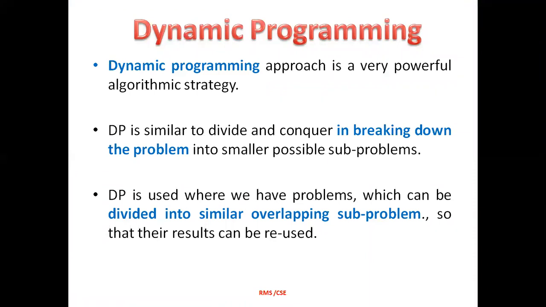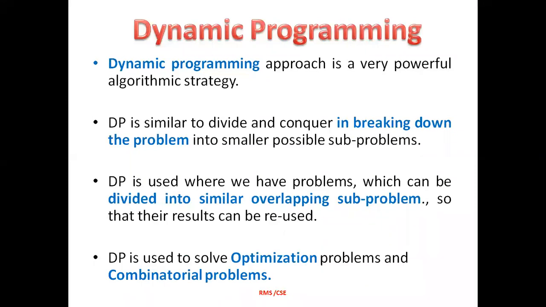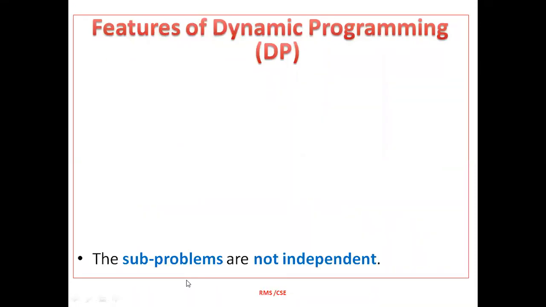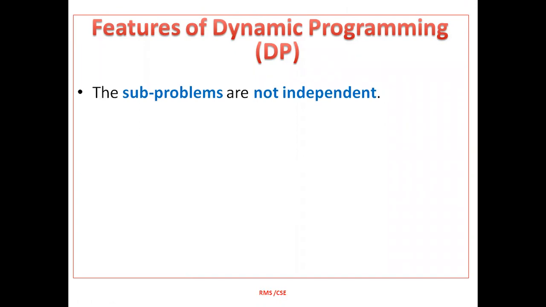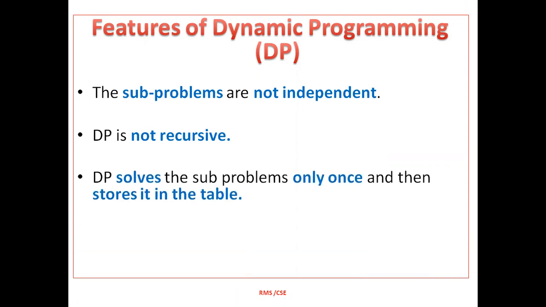That is, the results of each subproblem can be reused, and hence we can use this to solve optimization and combinatorial problems. Dynamic programming has its own features, like the subproblems are overlapping, that is, they are not independent.